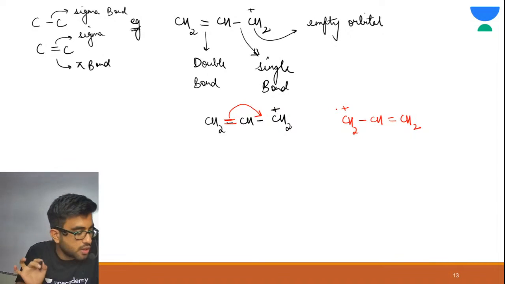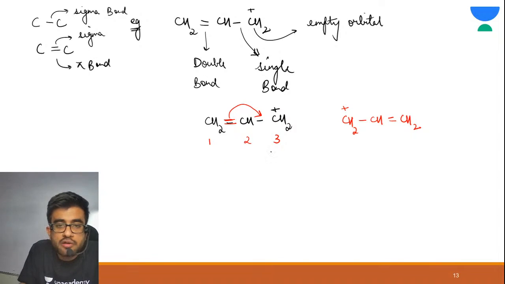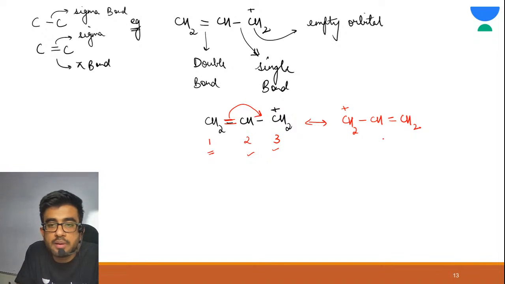Let me give you a trick. Just number the atoms like 1, 2, 3. Always form a double bond between 2 and 3 and bring your charge on 1. See what we have done. We have brought our charge on 1 and we have drawn a double bond between 2 and 3. Got it? Are you able to understand this?